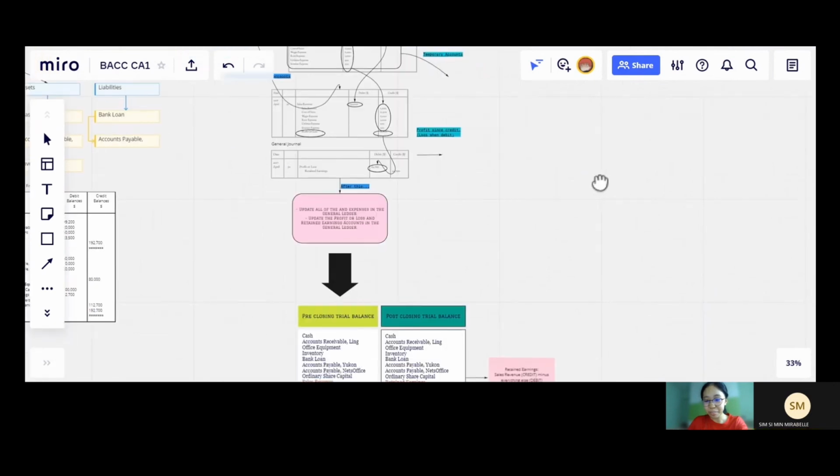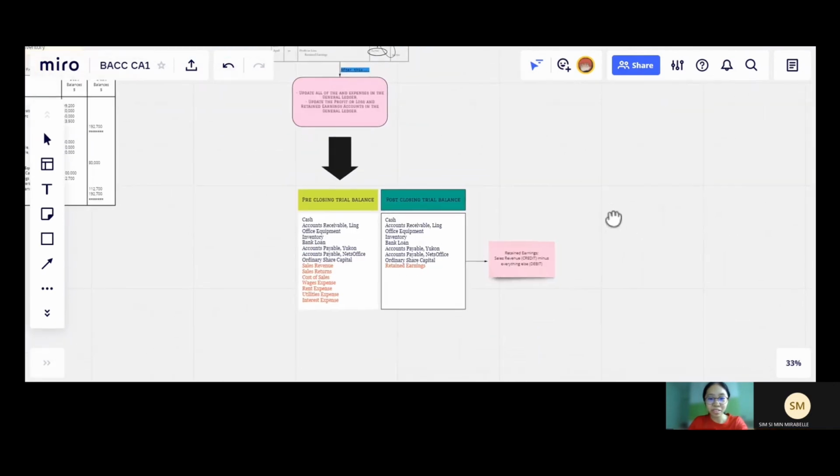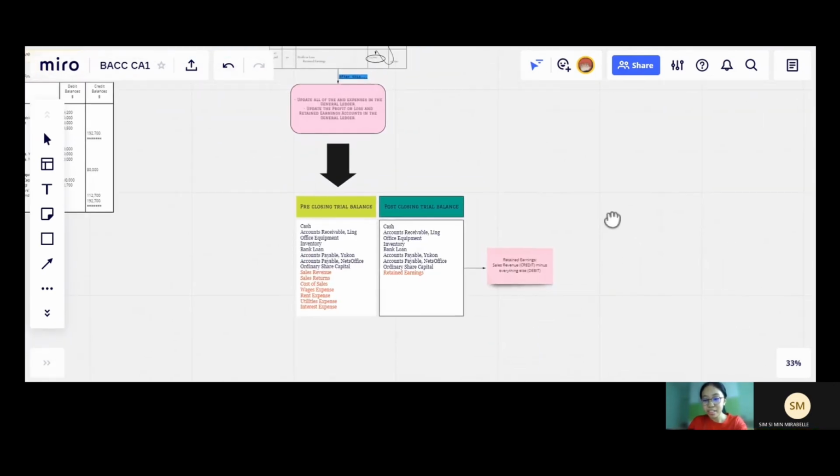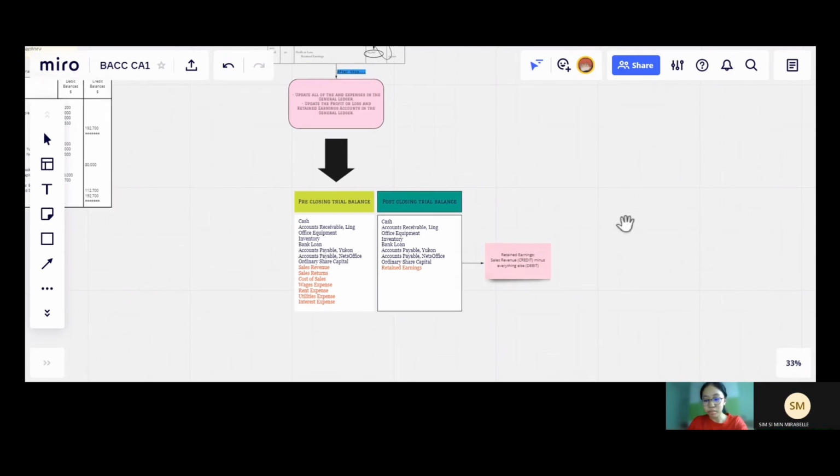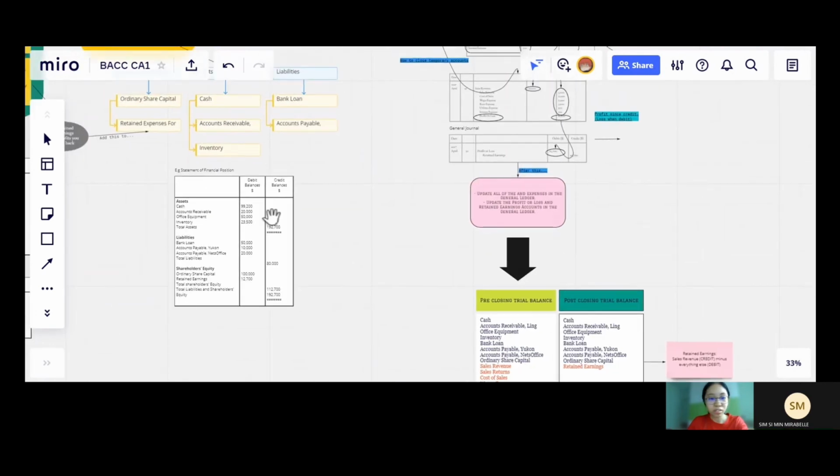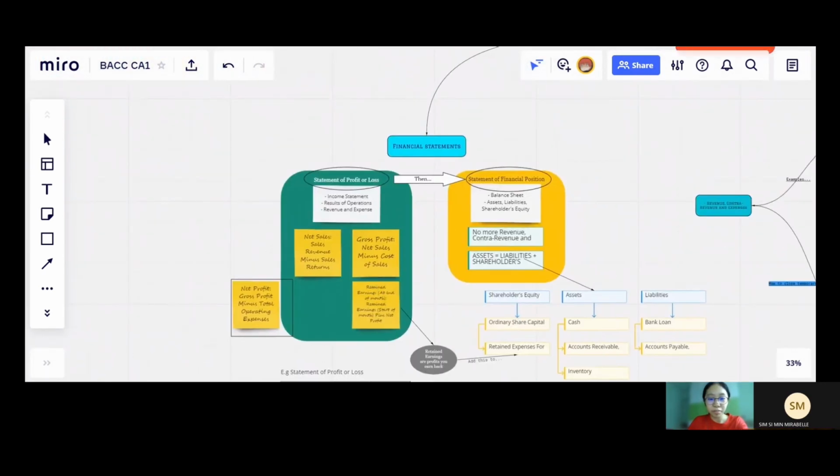Once you do all of this, then you have to prepare the post-closing trial balance. Essentially, accountants have to total up all the permanent accounts such as cash, inventory, bank loan, and ordinary share capital. But they also must total up the amount of retained earnings they have at the end of the accounting period, which relates back to the statement of profit or loss.